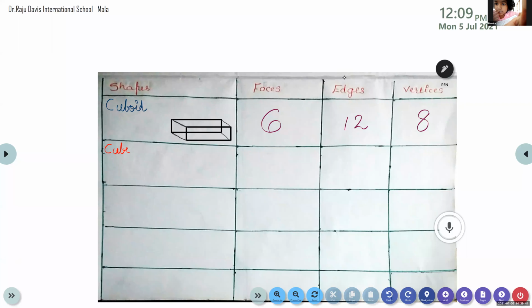Have you all completed the heading cube? C-U-B-E. Yes. Now I will show you how to draw a cube.